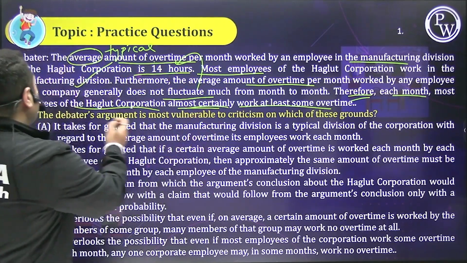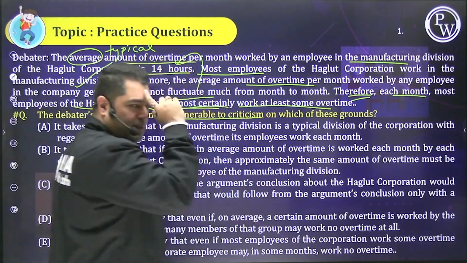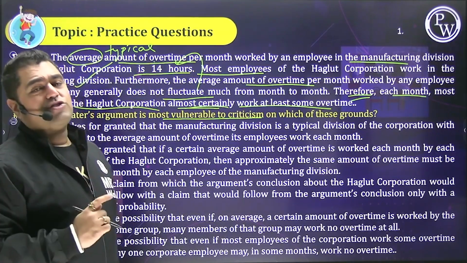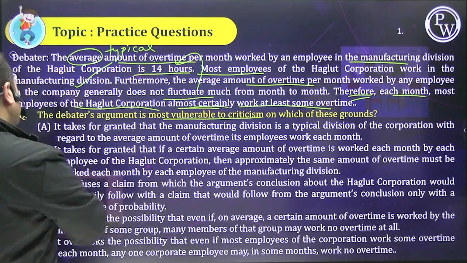Now, the debater's argument is most vulnerable to criticism. Please remember, vulnerable to criticism means fallacy, logical flaw, on what grounds? So people, let's start evaluating.